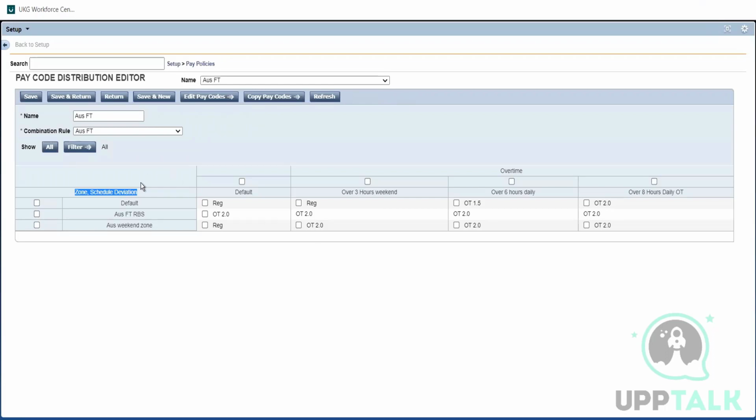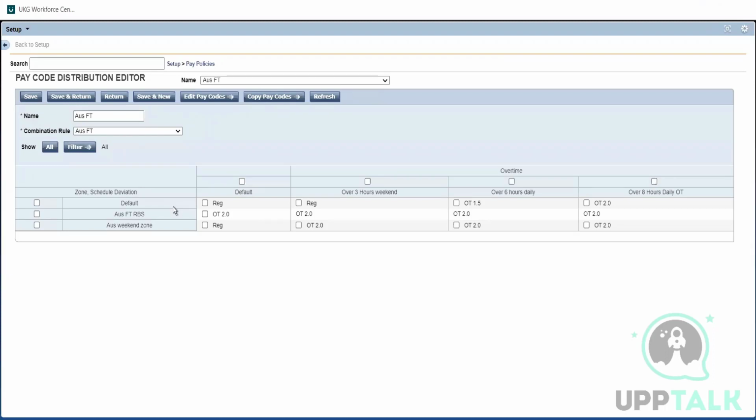From the name itself, we can understand schedule deviation. If he's deviating from the schedule, how we need to pay him. The hours before the schedule or after the schedule. Also, this can be used if an employee comes to an unscheduled shift, how he needs to be paid.